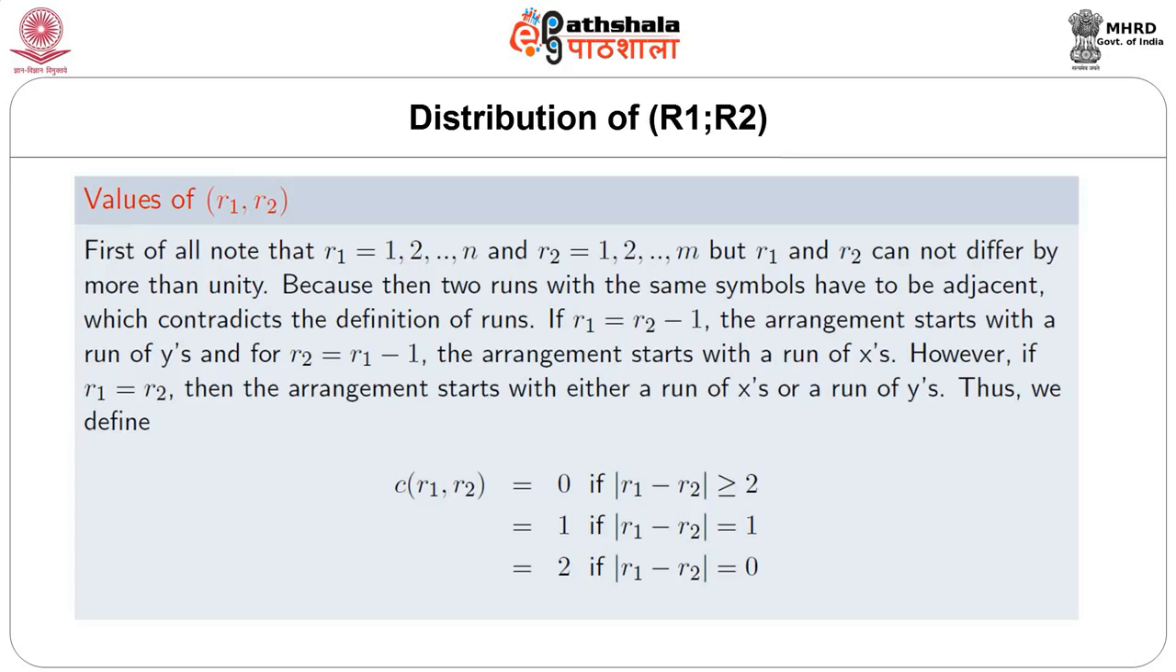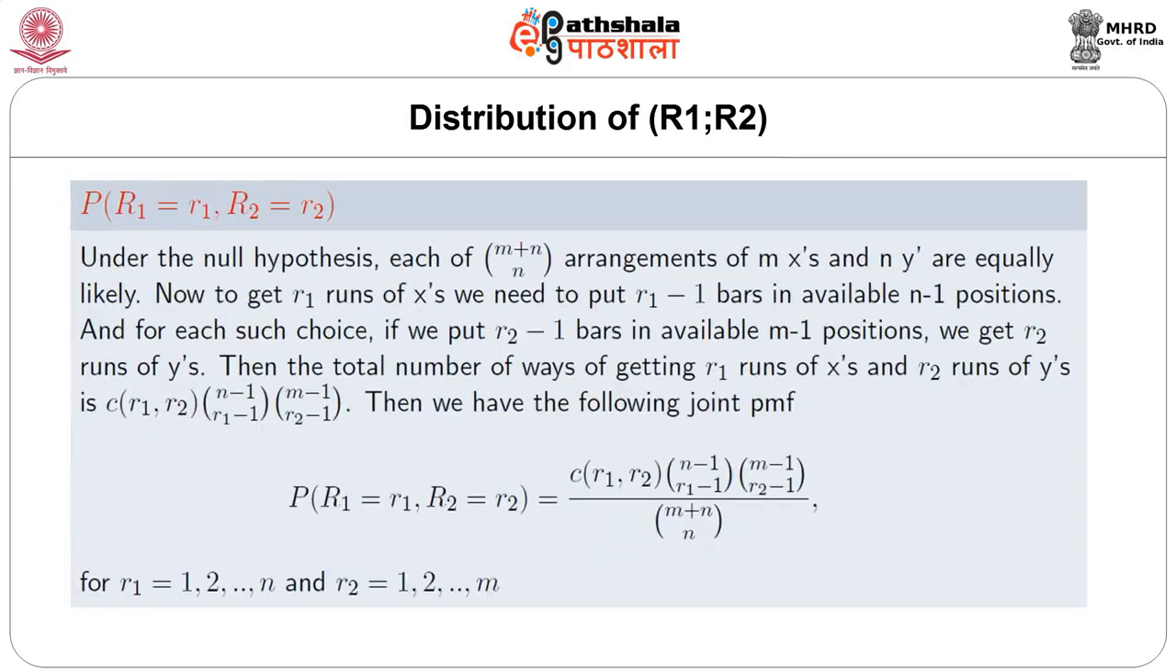However, if R1 equals R2, then the arrangement starts with either a run of x's or a run of y's. Thus, we define a function C(R1, R2), which is 0 if the modulus of R1 minus R2 exceeds 1, equal to 1 if the absolute difference between R1 and R2 is 1, and equal to 2 if the absolute difference between R1 and R2 is 0. Now, we shall derive the joint distribution of R1 and R2, where small r1 indicates the observed value of capital R1 and small r2 indicates the observed value of capital R2.